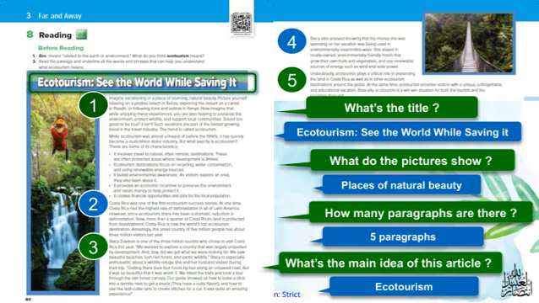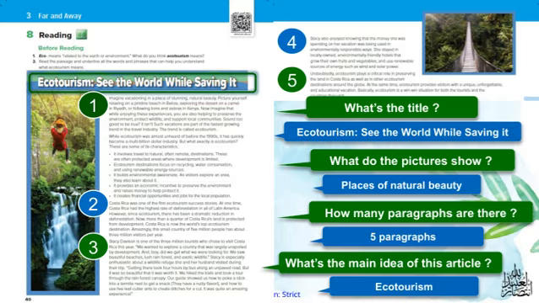It's about responsible travel that benefits both the traveler and the environment. It encourages us to appreciate nature's wonders without harming them, promoting sustainability and conservation.